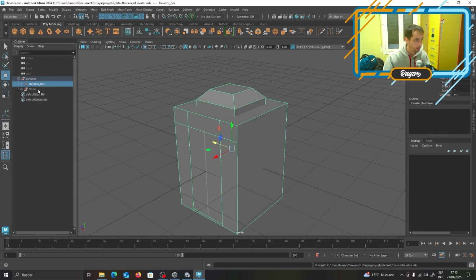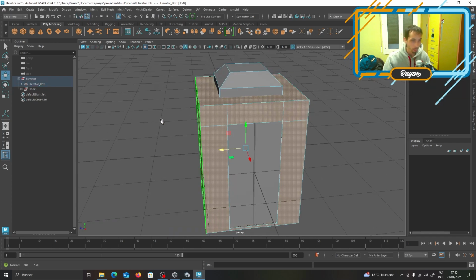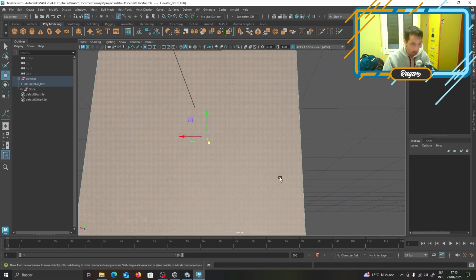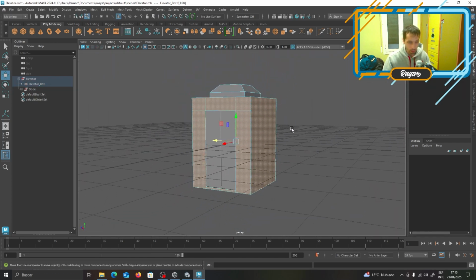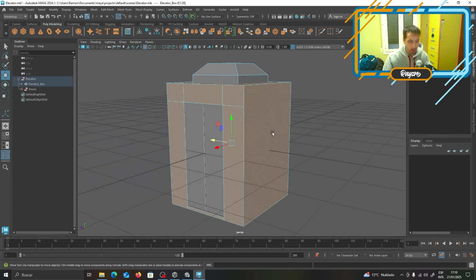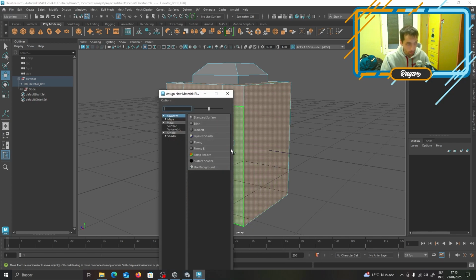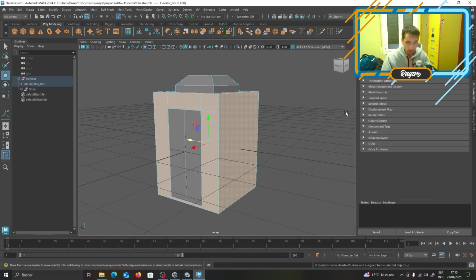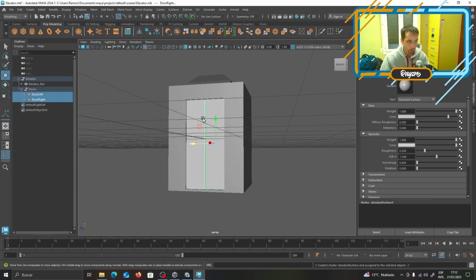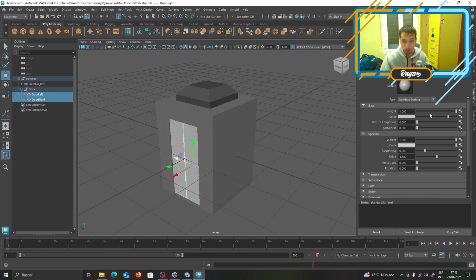Not yet. We need to texture it, right? For this one, I could just grab the entire model and paint it gray or metallic. I don't know. You know, let's just put some color. Assign no material. Standard surface. You would rather want to have only one single material, but we're doing it cheap today, guys.